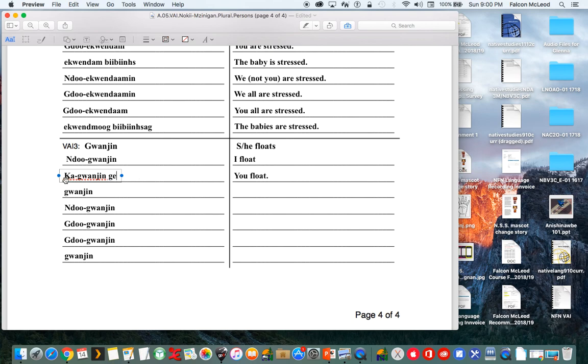So future you, you'll, guanjin, float, ge, to. So you'll float to. That's a little message from Pennywise. Hope you enjoy.